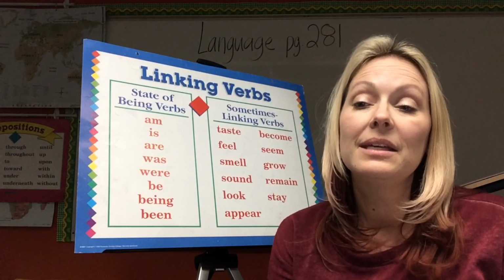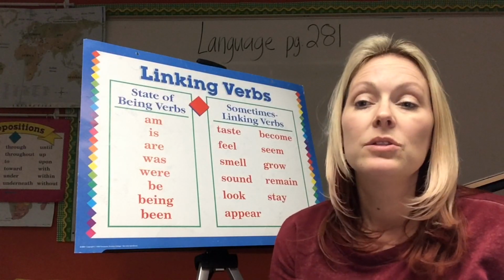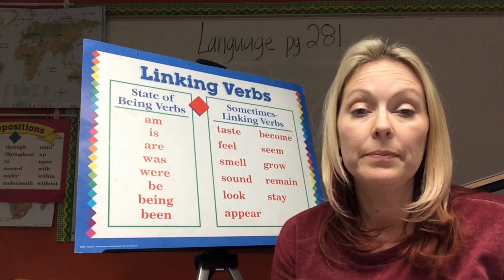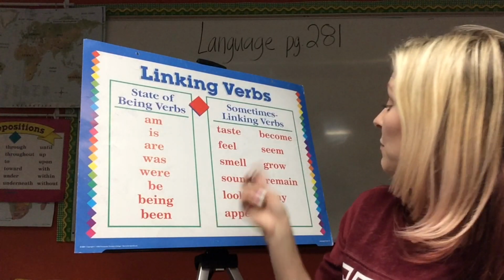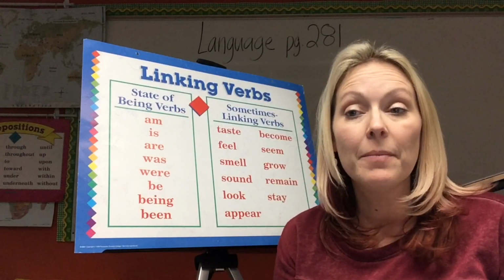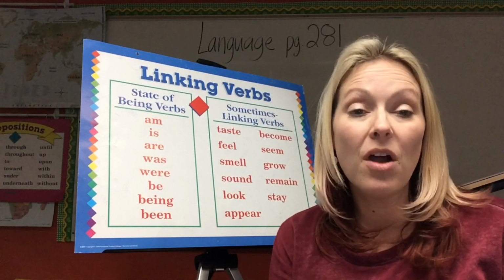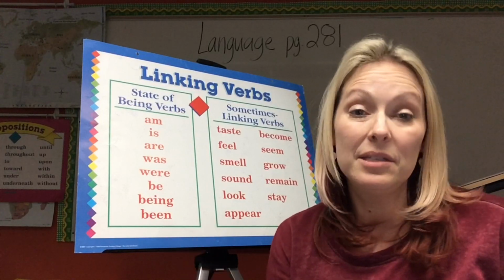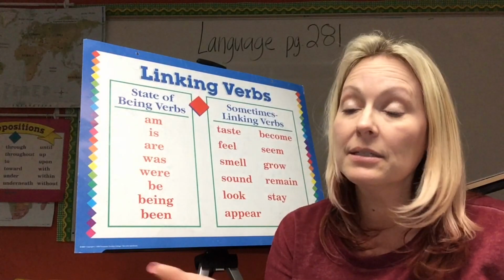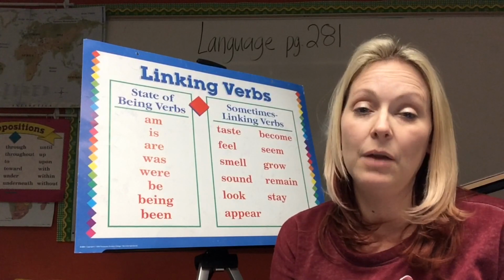Now number 3 says, "In 1859, Oregon became a state." So now let's look at what is our verb. Became. Now we have "become" up here, which is a form of that. So "became" is our linking verb. Now what is it linking? We have Oregon as our subject, and then we have our italicized word, state. Well, is state renaming Oregon? It is. That means it's a predicate nominative. So we put PN on the line. How are we doing? Understanding? Okay. I hope you are, and if you don't, just contact me and we'll go over it.